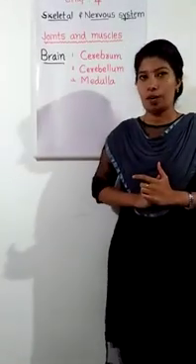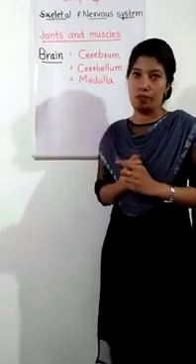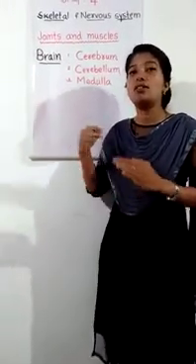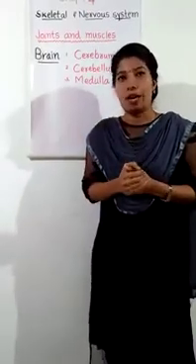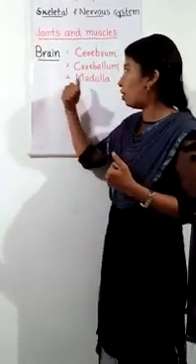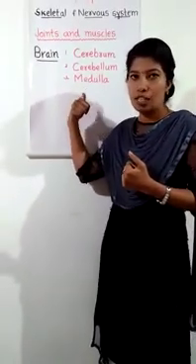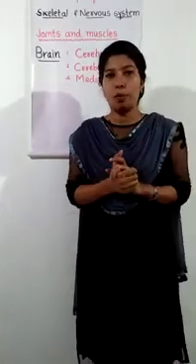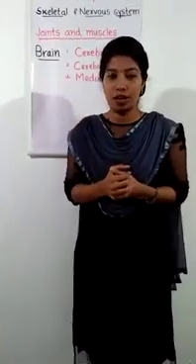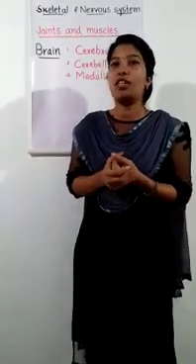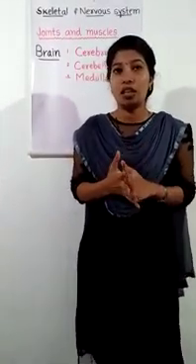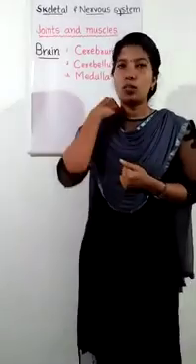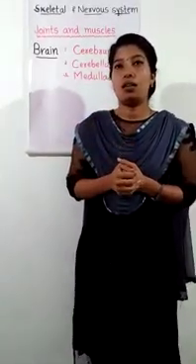Let us move on to the third part of the brain, the medulla. The medulla is also known as the brainstem and it is located beneath the cerebrum and in front of the cerebellum. Where is the medulla located? It lies at the bottom of the brain and it controls our involuntary muscles and involuntary activities, like heartbeat, breathing, swallowing and sneezing. So this was all about the brain parts.